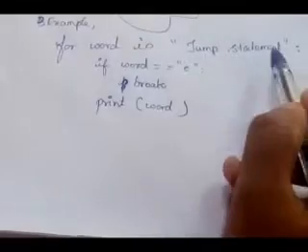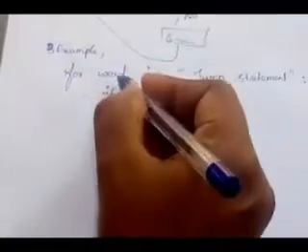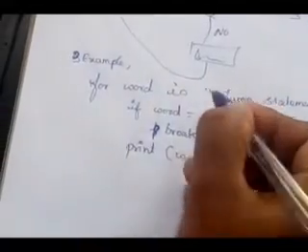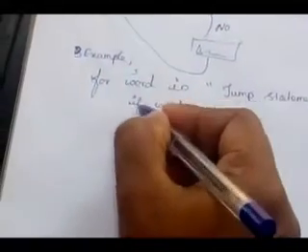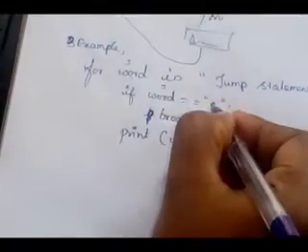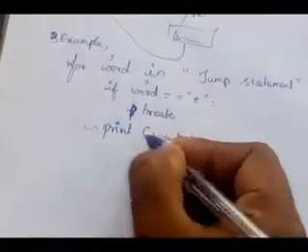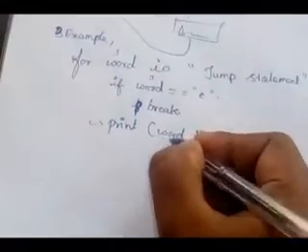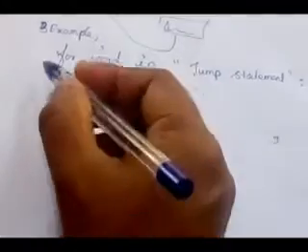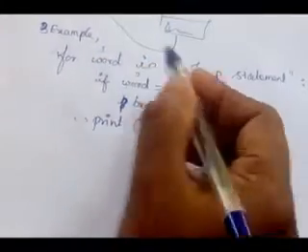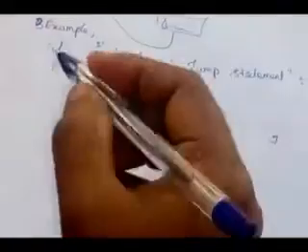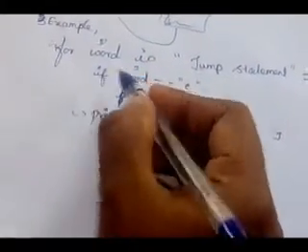JUMPSTATEMENT. This is the list of values. From the list, this word will take one by one. Understand? The word will take the first value, J. Then it checks the condition: word, which is J, equal to E? No. So it prints the word. J will be printed on the monitor. Then next time it will go to the loop. Word is taking the next value. The next value is U. Then again it checks the condition.